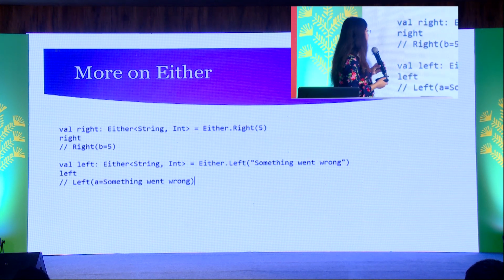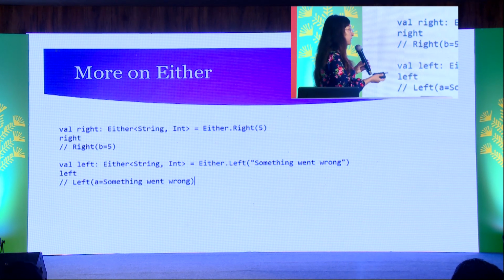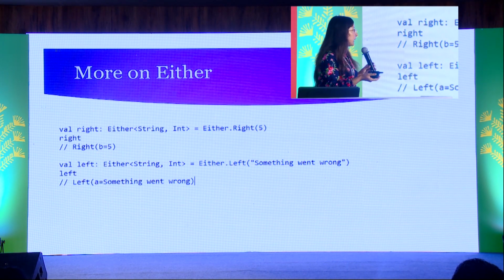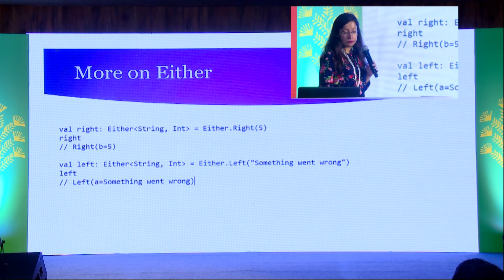In this example, you can see a variable named right, and it is of type Either. The left hand side is supposed to contain a string, the right is supposed to contain an integer. You assign an Either right, and when you print it, you get the right. Then in the second case you try to assign Either left. Since left denotes an exception, you can put some validation messages. So when you print it, the left part gets printed.